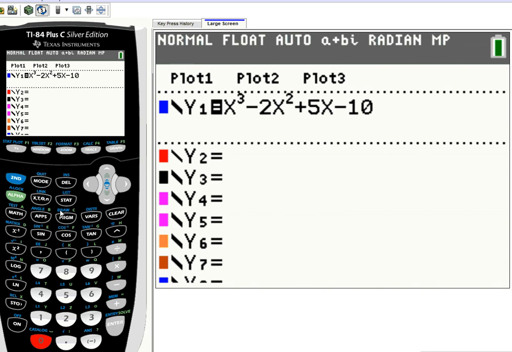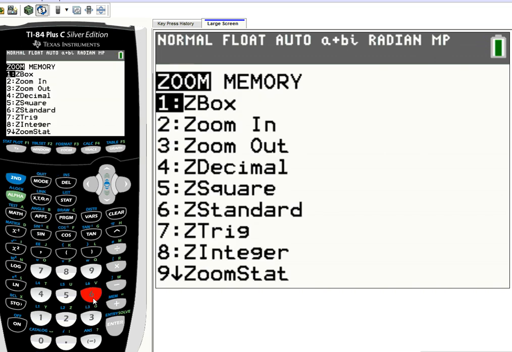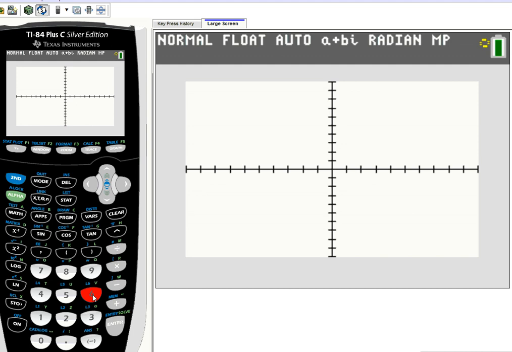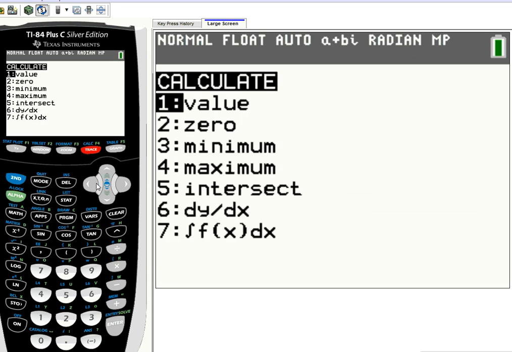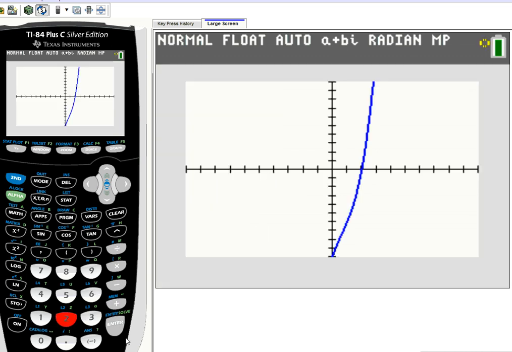All right. Now, I'm going to graph this by hitting zoom 6. And hopefully I will see a root. Right there. So I want to know where that occurs. I can use my second trace function, second calc, and find the zero.